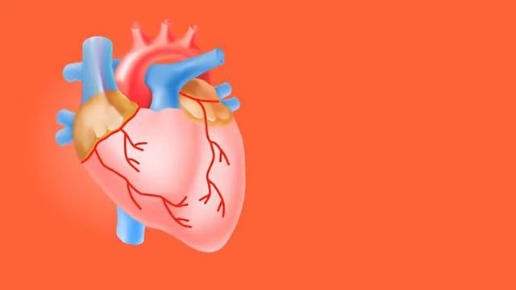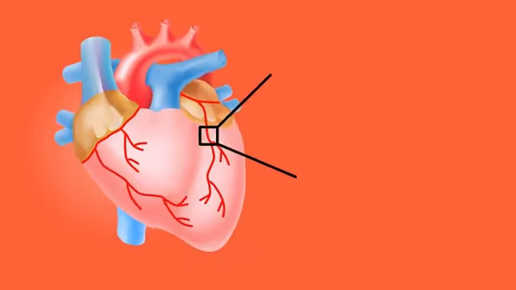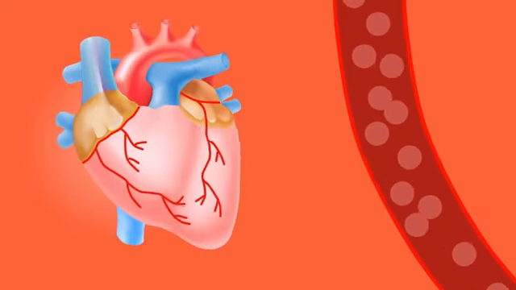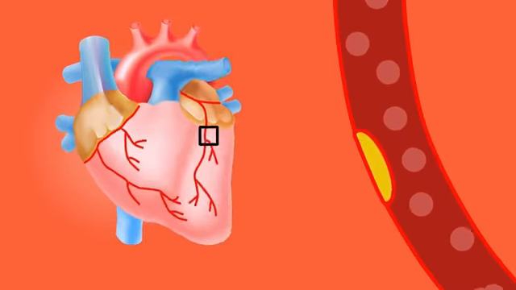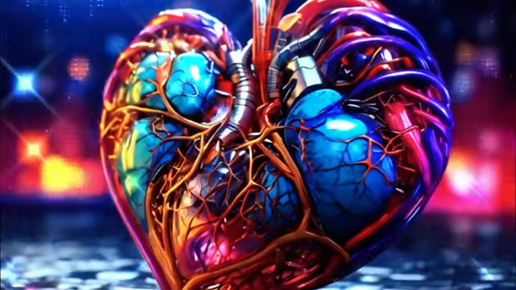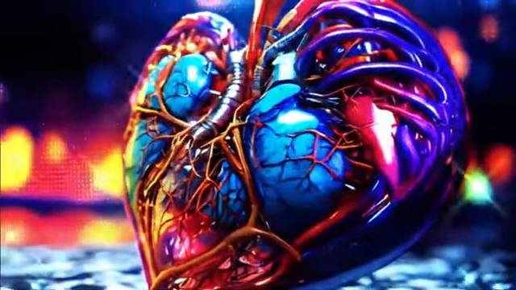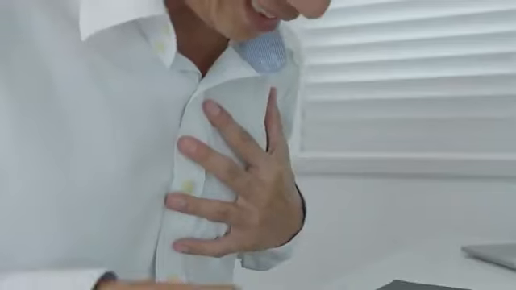The severity of the damage depends on the location and extent of the blockage. The longer the heart is deprived of oxygen, the more extensive the damage can be. The after effects: if a large part of the heart muscle dies, it can lead to heart failure or other serious complications, including arrhythmias, irregular heartbeats, shock, or even death.